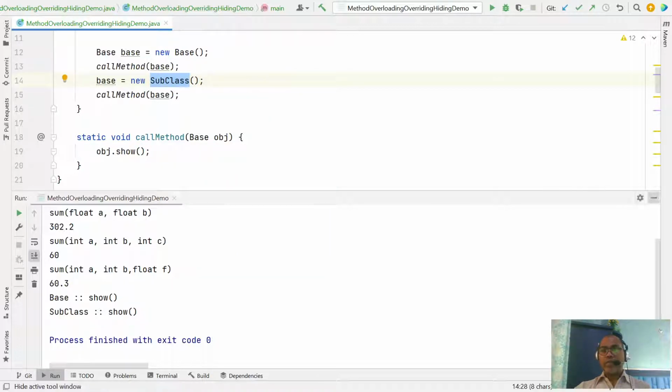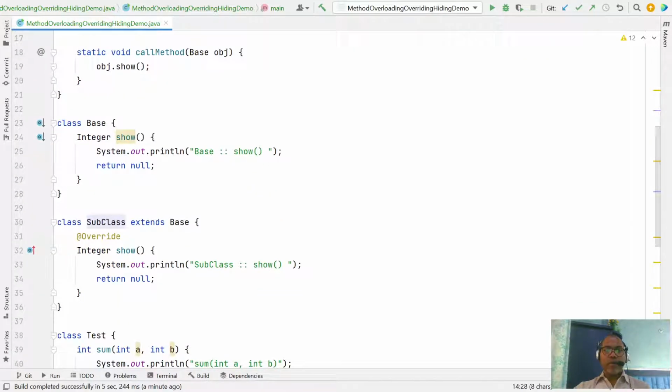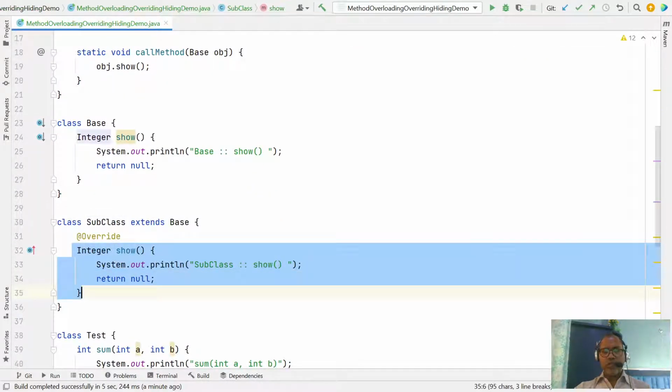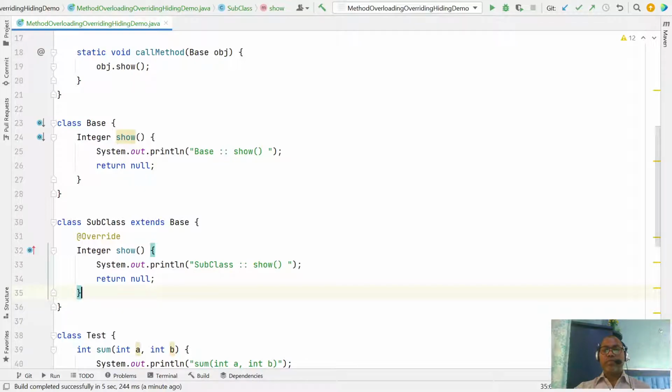Right? So this is overriding. At runtime, it decides which method to invoke. Overriding is simple: you define a same-signature method inside your subclass.